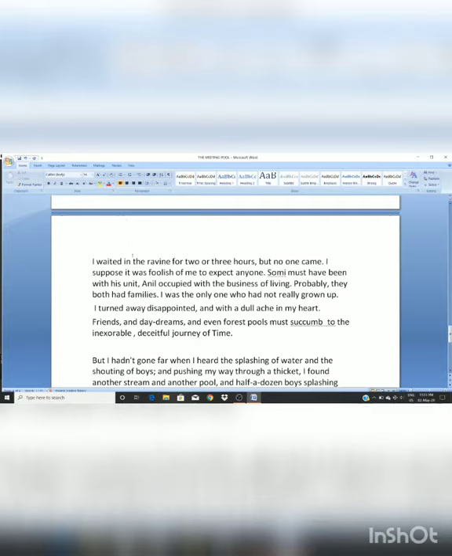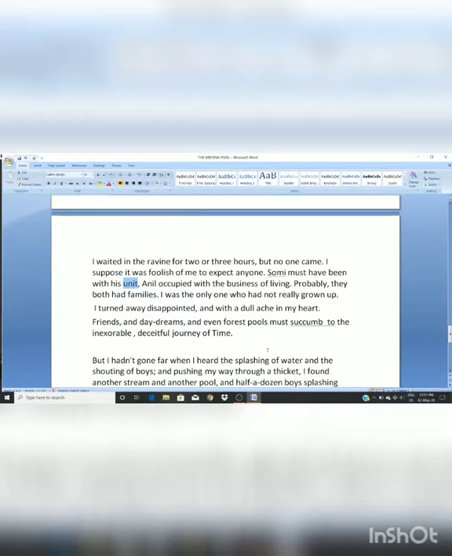Unit here means army. Anil occupied with the business of living. Probably they both had families. Now he's a bit disappointed. He says that Somi must be busy with his unit and Anil must be busy with his business, and probably means approximately, it's possible that they both had families now.